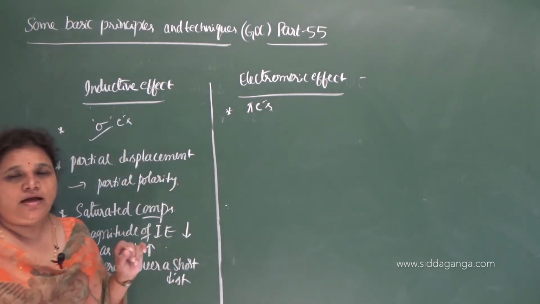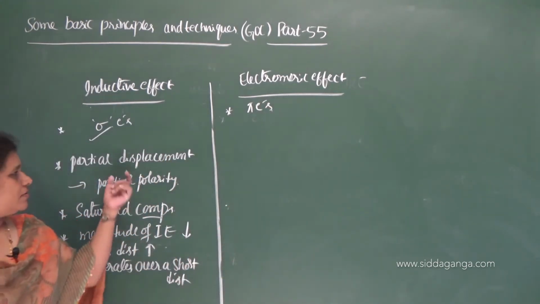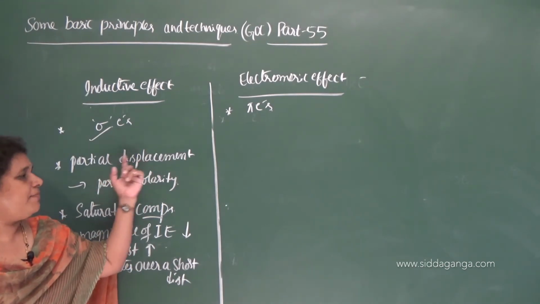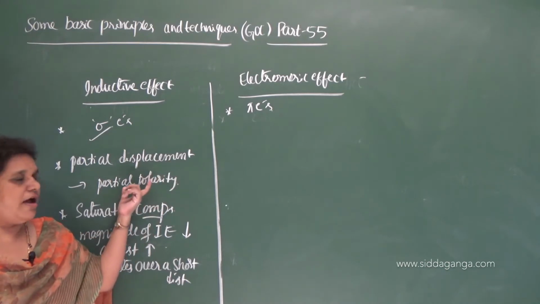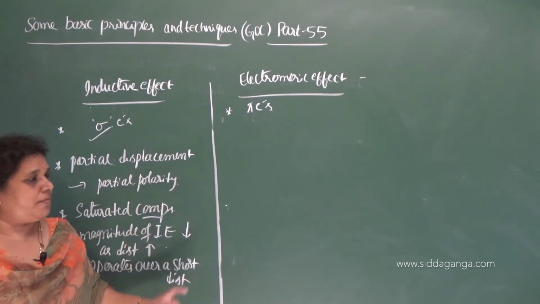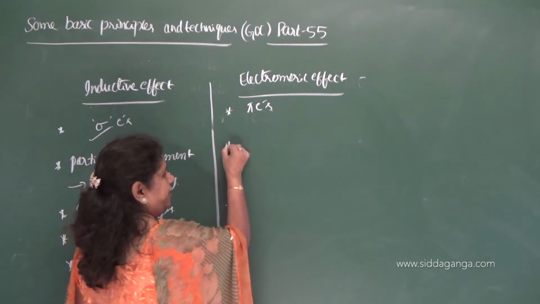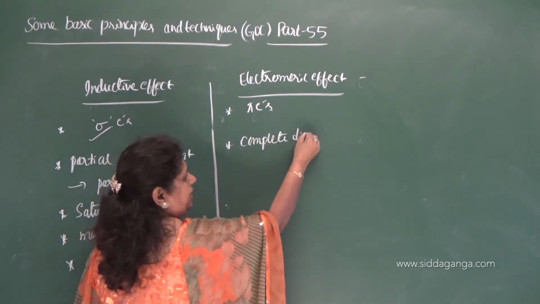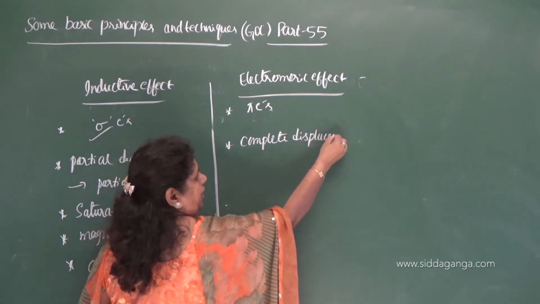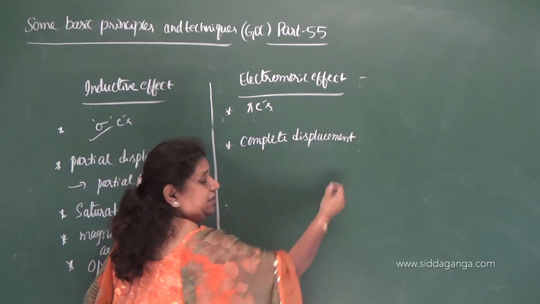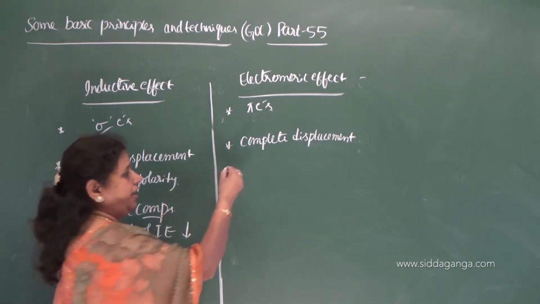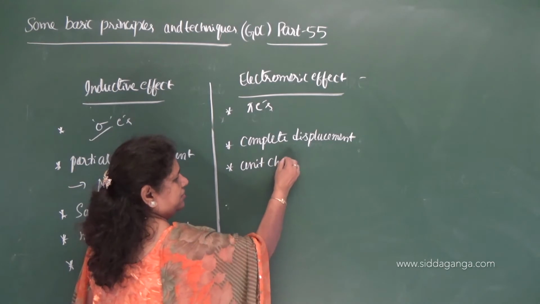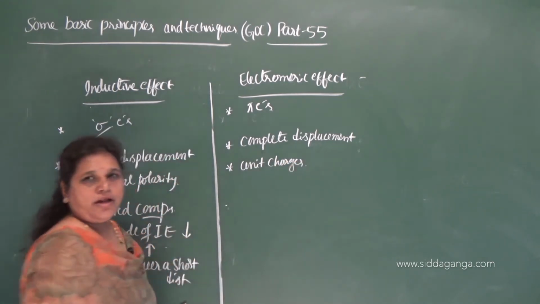Since it is a displacement of sigma electrons, partial displacement takes place and a partial polarity develops in the molecule. But in electromeric effect, complete displacement takes place and the complete polarity or the unit charges develop on the molecule.